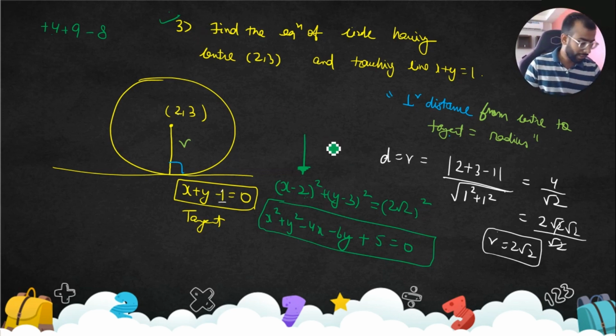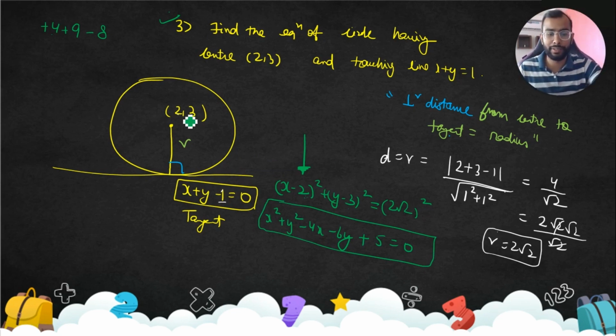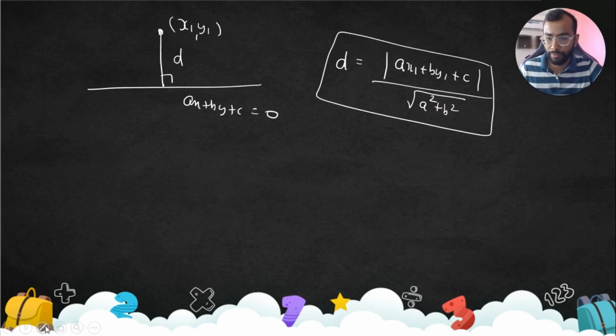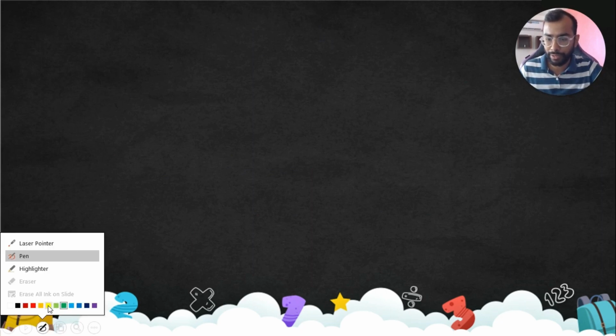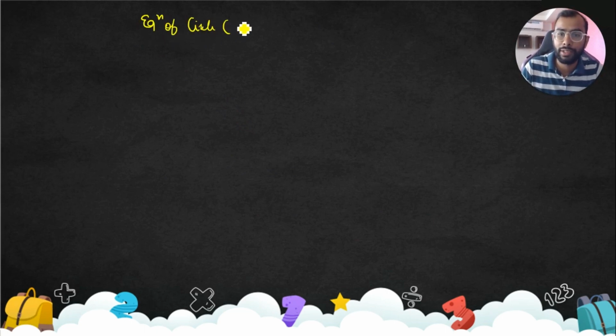Easy? Chalo, let's move towards the next part. Next we have some different forms of the equation of circle. We'll move towards the general equation, but before that, there are some easy things which we can cover. Equation of circle, which we write as EOC.